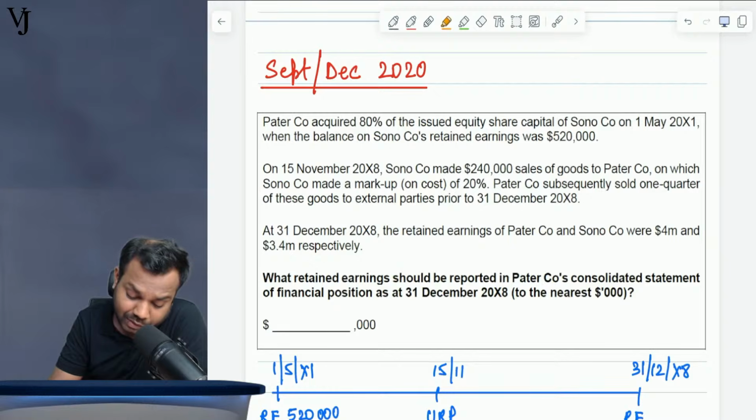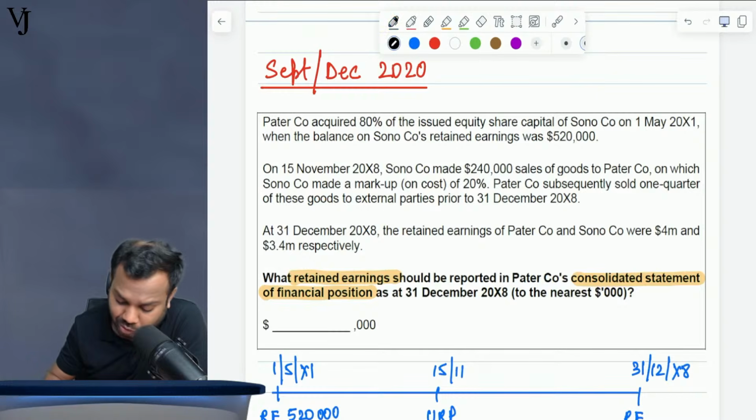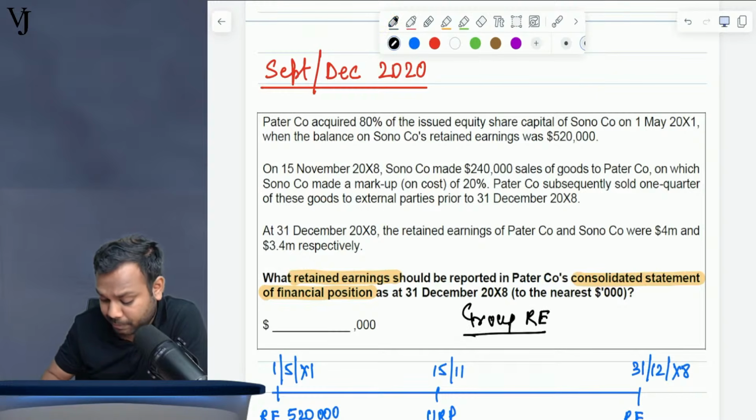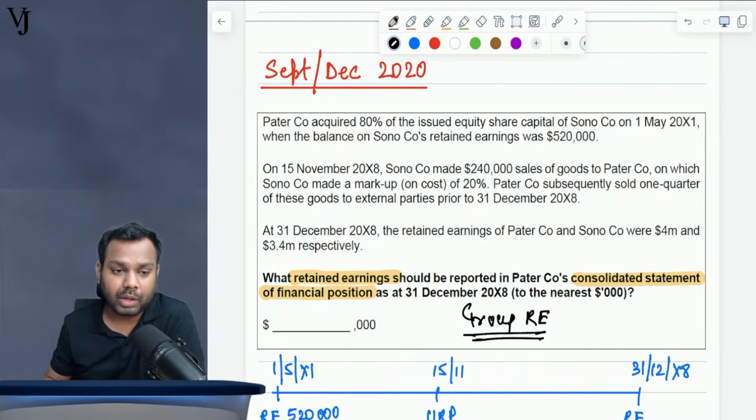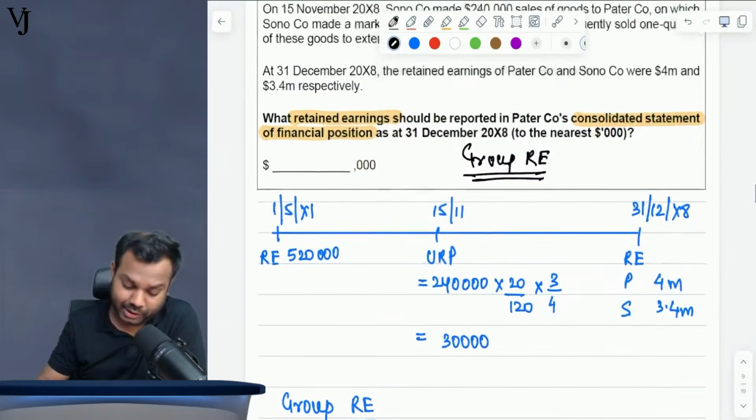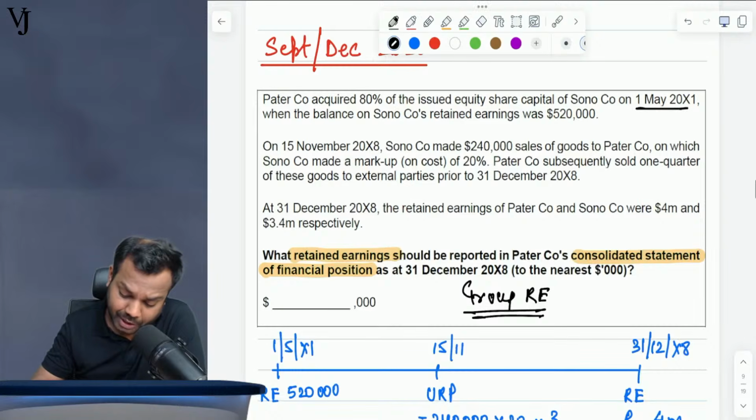What is the question asking for? What retained earnings should be reported in the consolidated statement of financial position? Basically, it is asking for the balance of Group RE. The question is asking you the balance of Group retained earnings. That's all. So let's calculate that. What is the date of acquisition? 1st May 20x1 is the date of acquisition.